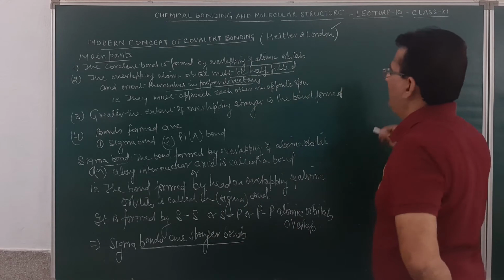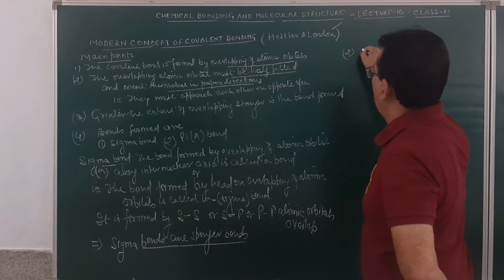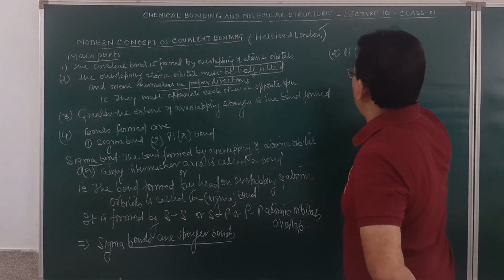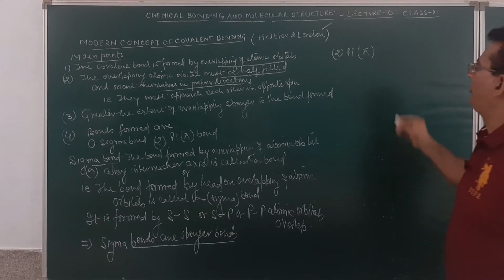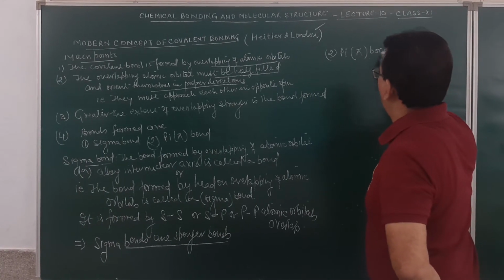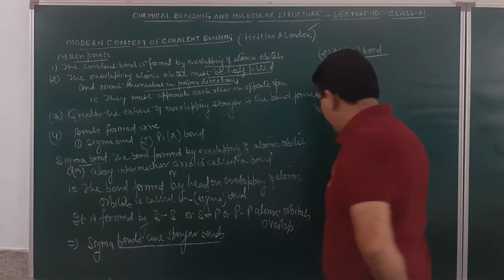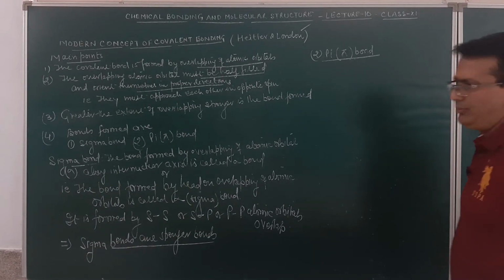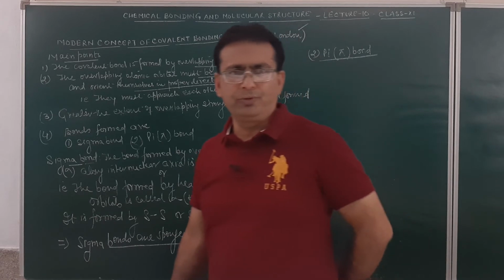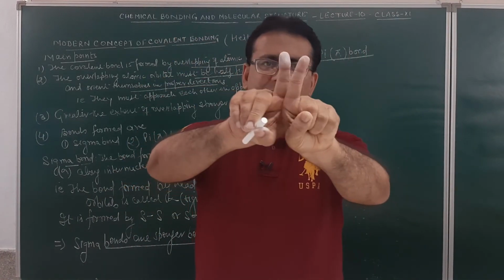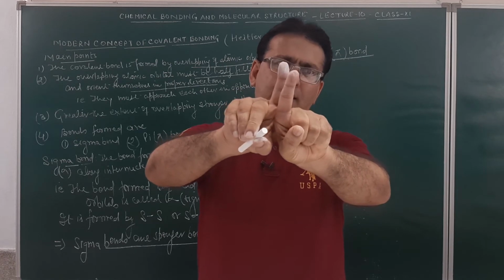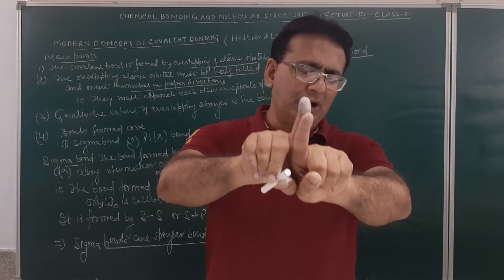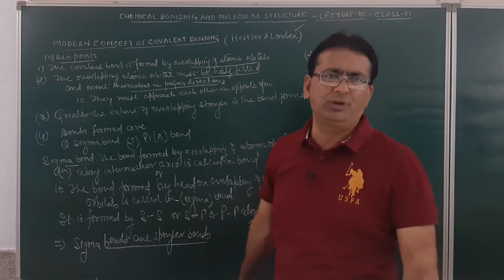Now, another bond can be a pi bond. We may write it in this manner, pi. This is pi bond. What are pi bonds? The bonds formed by the lateral overlapping of half-filled atomic orbitals are called a pi bond. The lateral overlapping occurs in this manner. Since the extent of overlapping which occurs laterally will not be to that extent which occurs in head-on overlapping, the pi bonds will be a weak bond as compared to the sigma bond.